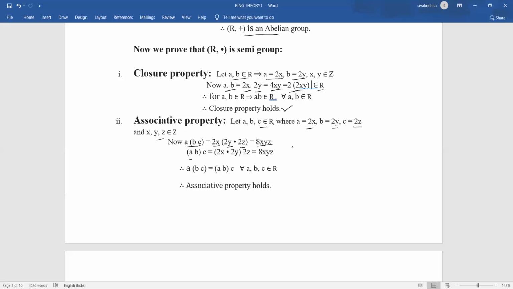Similarly, if you consider AB into C, we get the same answer as A into BC. It means A into BC is equal to AB into C. This is associative property with respect to multiplication. Therefore, whenever closure property and associative property are satisfied with respect to multiplication, we say that R comma dot is a semigroup.